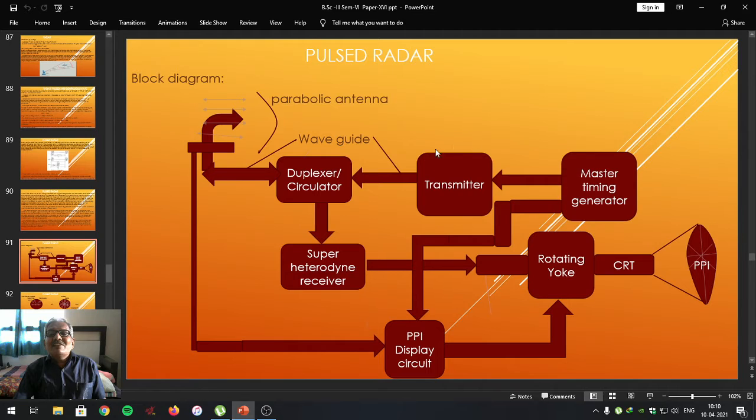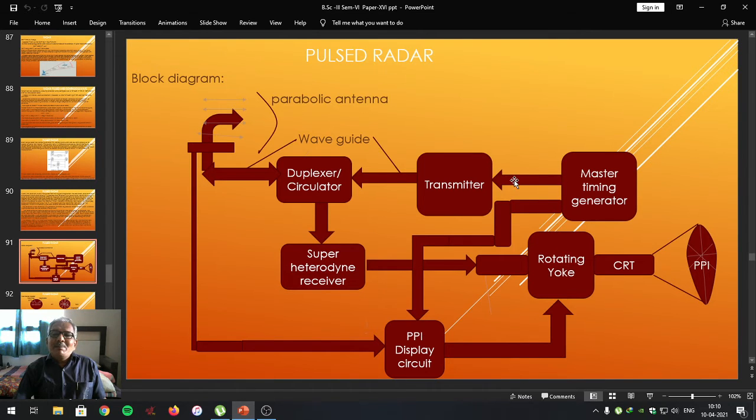The transmitting side consists of the master triggering circuit where the parameters of the pulse are set. Means pulse width, duty cycle, pulse repetition time, pulse repetition frequency, all parameters are set in this particular master timing generator. It is connected to the transmitter. It is also connected to the plan position indicator display control circuitry.